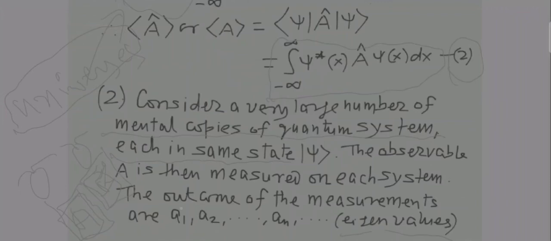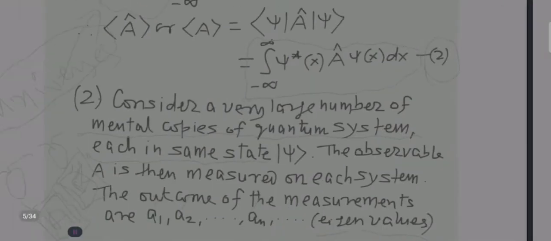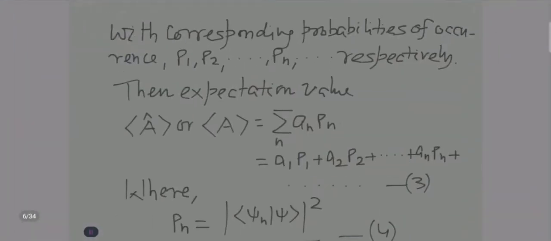So the outcomes of the measurements are A1, A2, and so on up to An, and let these be the eigenvalues. Then the corresponding probabilities of occurrence are those of A1, A2, and so on up to An, respectively. Then how will the expectation value be defined? It will be the summation over n of An Pn.